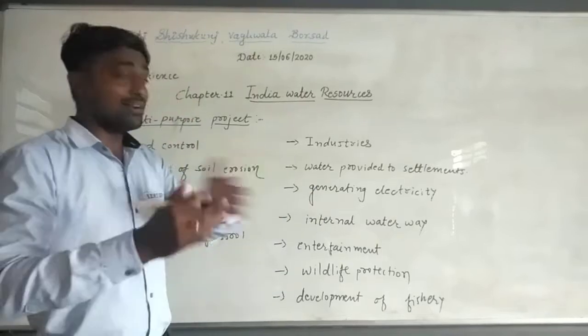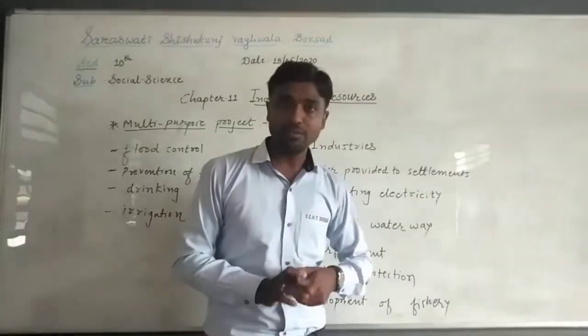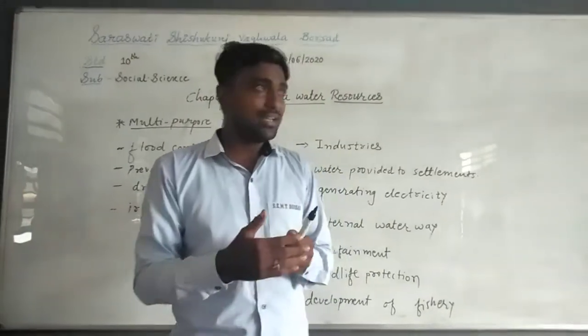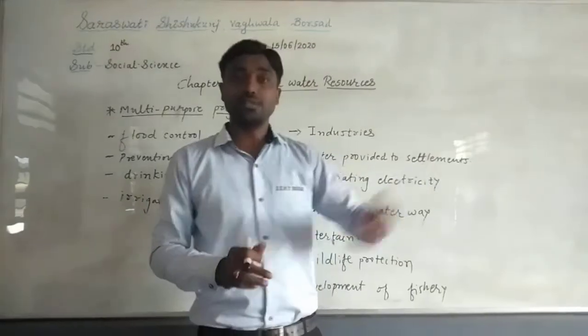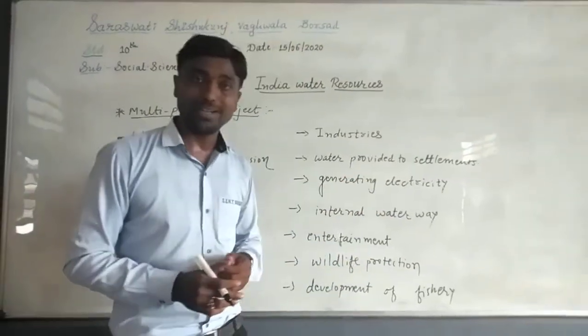Next one is generating electricity. Generally, whenever we store the water, that stored water can be used for generating electricity by applying the turbine. So it is also a most important factor.